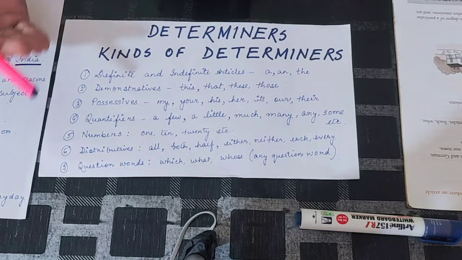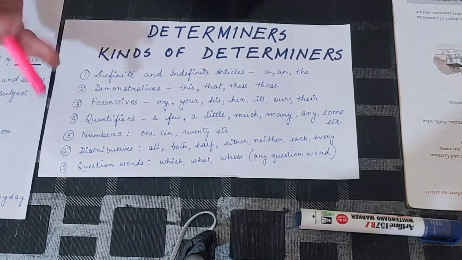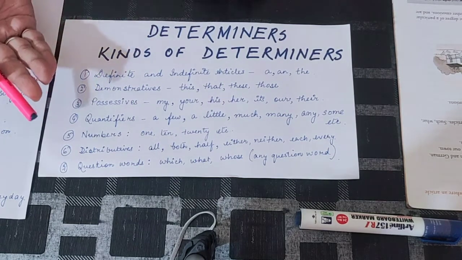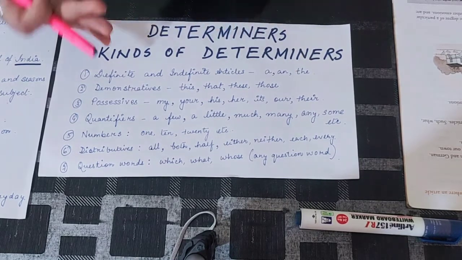Now there is another kind of determiner, but I haven't included it because there are certain things which I haven't taught you yet. If I directly give you this kind of determiner, you will not understand. So later when we get time in class, we will talk about it. So these are the kinds of determiners which you need to remember. Articles we had done last year. You had been doing articles for so many years.